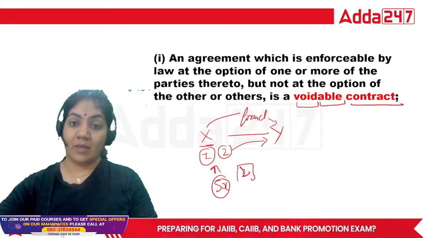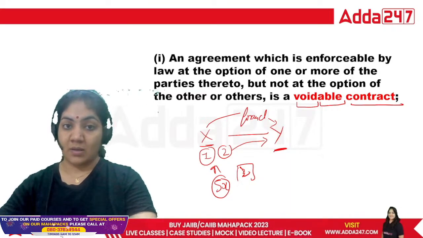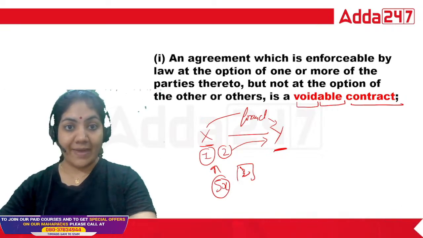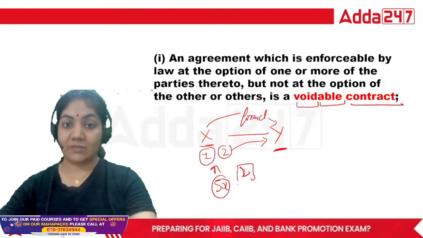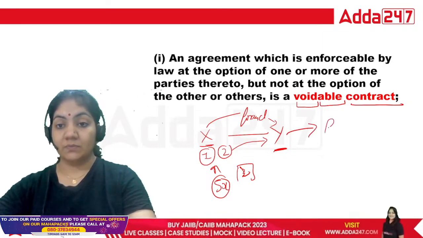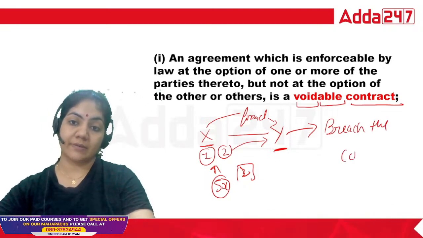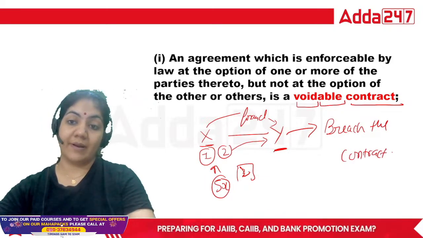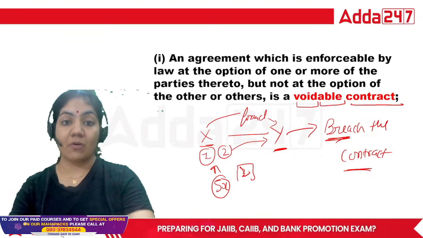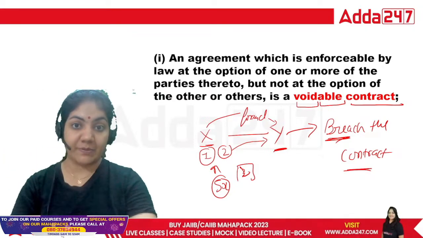But now when Y gets to know that this is not the bungalow of X, in that case what will happen? Y has a right to breach the contract because the fraud is done by X.